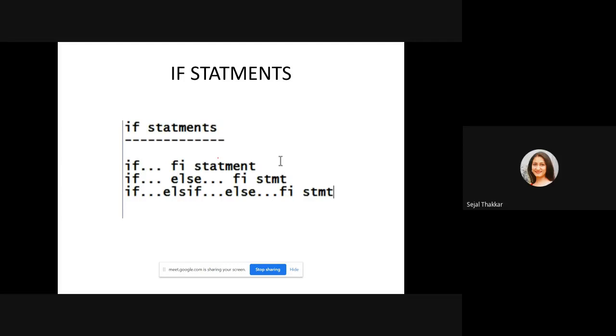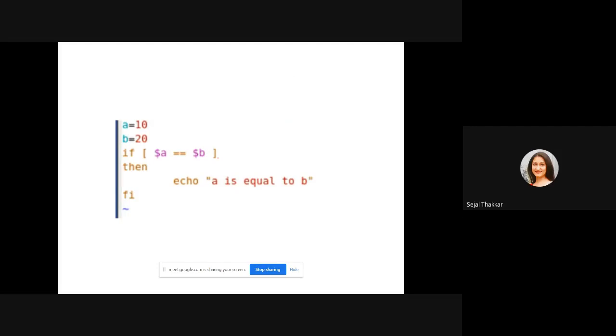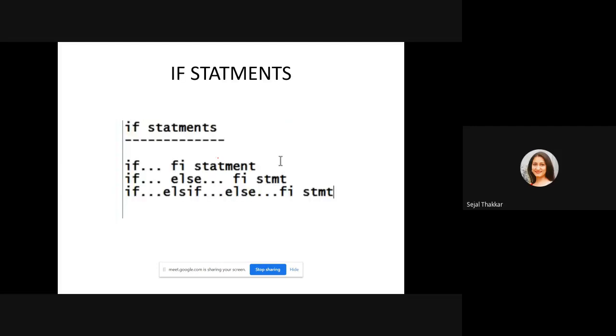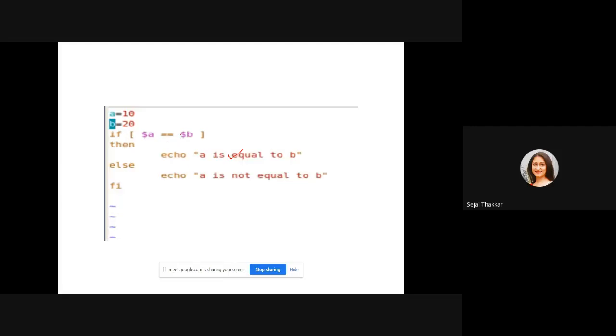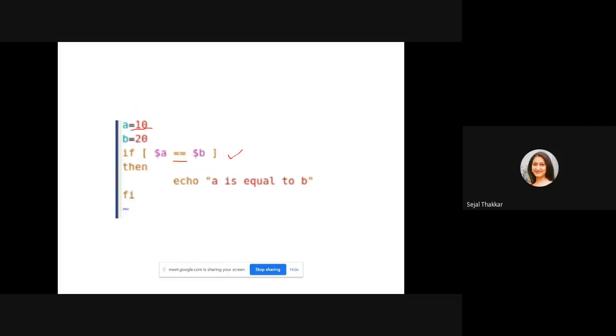Now the if statement: if, fi; if, else, fi; nested if, elif, else; and fi. So let's see first a normal if statement. a = 10, this is the variable declaration. b = 20, this is also a variable declaration. We have declared two values, 10 and 20, and stored them into a and b. Now we have to check whether a and b are equal or not. So if a is equal to b, you have to write it in square brackets, then echo a is equal to b, and fi. The statement will start with if, the printable statement will come after then, and fi is used to complete it.